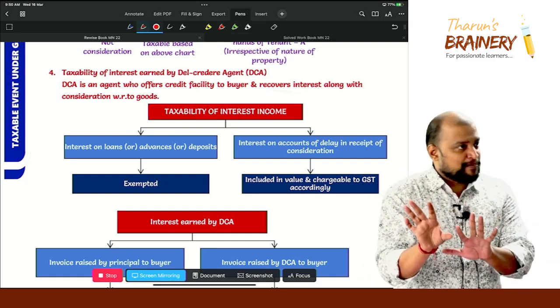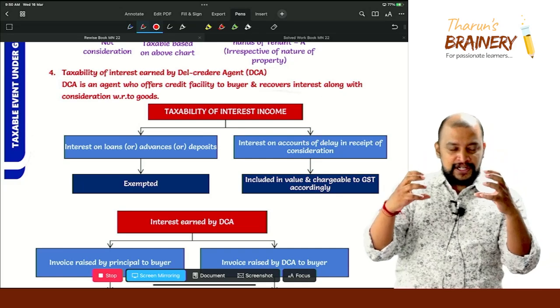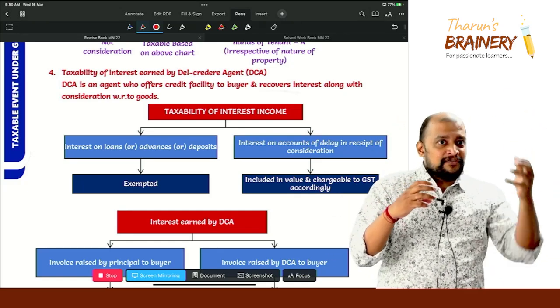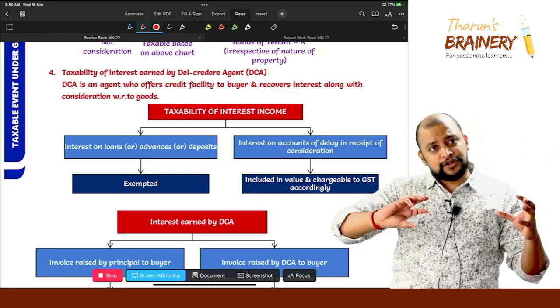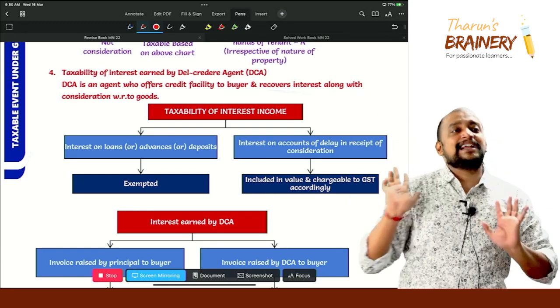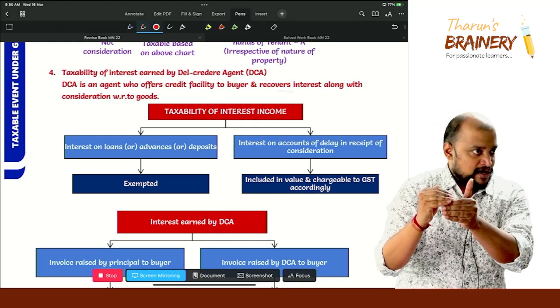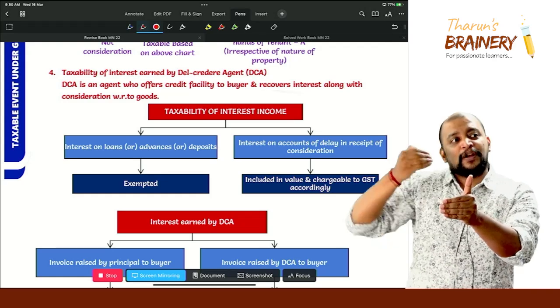First the sale will happen. Compared to a normal agent, a normal agent also will sell, collect the money from the buyer, and remit it to the principal. The del credere agent also will sell, and only when he sells, he will make the payment to the principal. But the slight difference is that the del credere agent will not receive the money from the buyer now. He will be offering a credit period to the buyer, and the del credere agent will pay the principal.